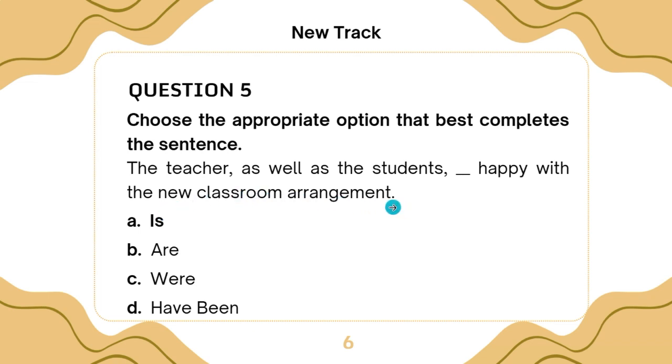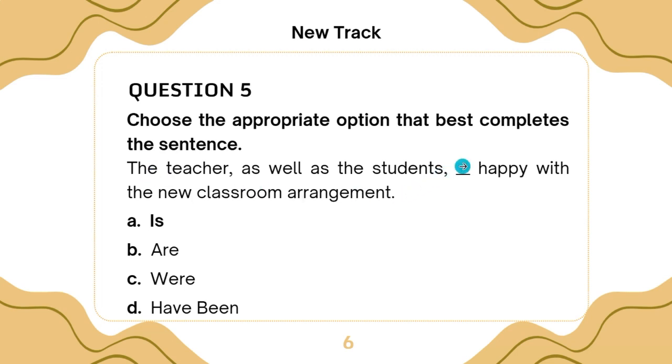Now, according to the rule of Concord, if you have the teacher, which is the first subject, and you have a second subject being tied with as well as, the rule says the first subject, irrespective of the fact that the second subject is close to the gap, the verb takes the position of the first subject. And so if the first subject is singular, the verb will be singular. And if the first subject is plural, the verb will be what? Plural.